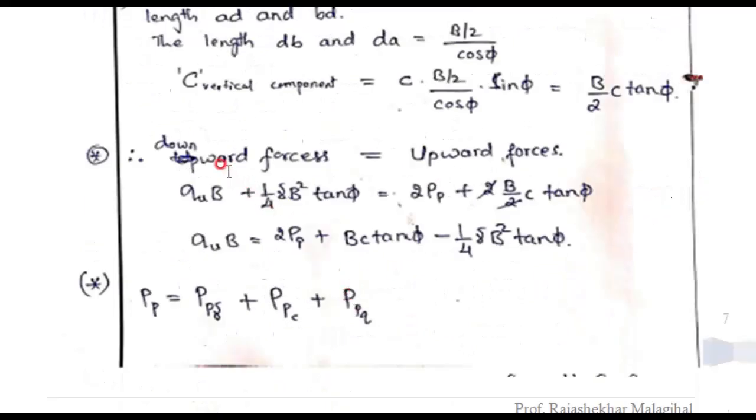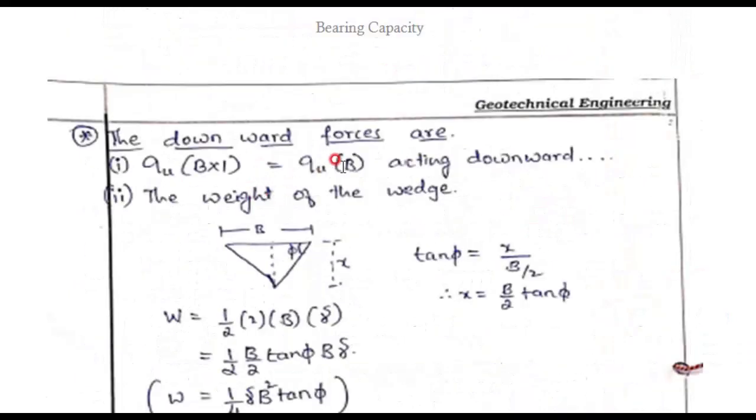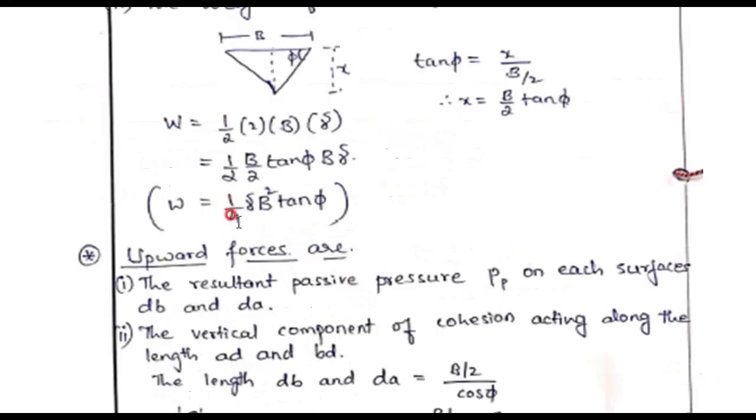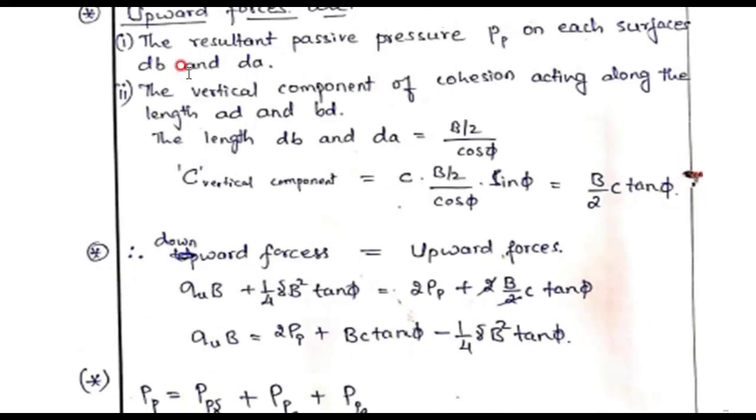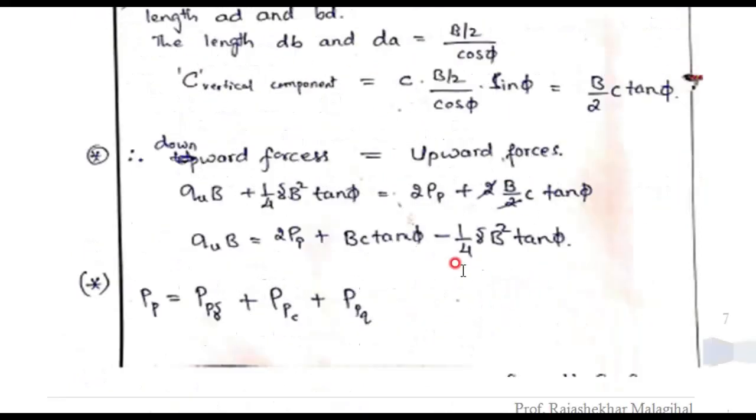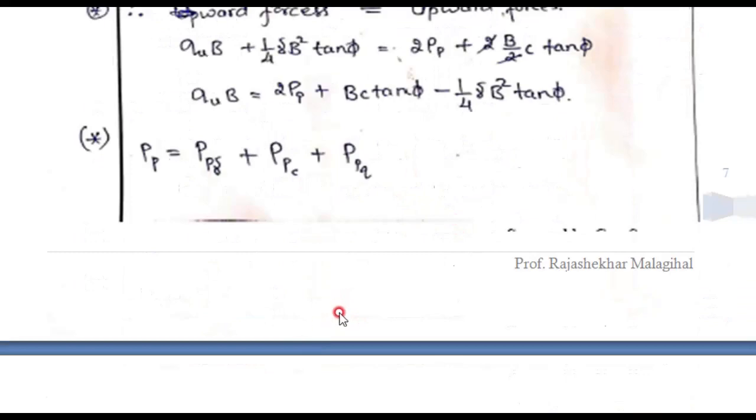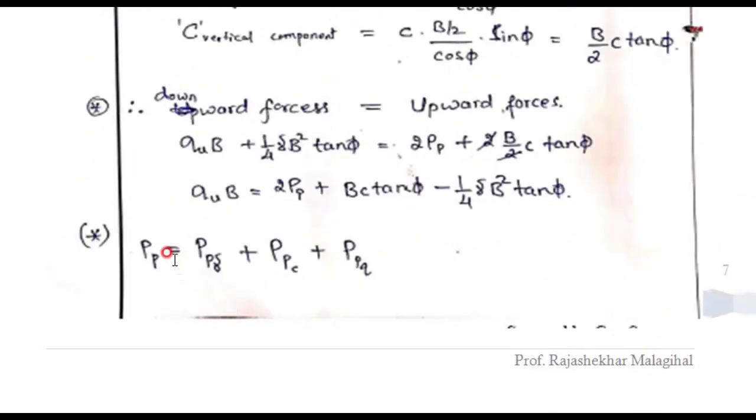Then for equilibrium condition, downward force equal to upward force, that is write all the expressions which you calculated here, that is q into b and 1/4 q gamma b square tan phi, and this PP 2 times of PP, and this b by 2 C tan phi, write everything here. Then take this QUB this side and send everything other side. Okay, then we will make another assumption here.